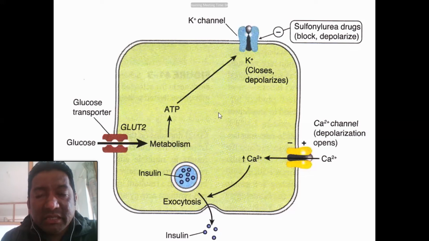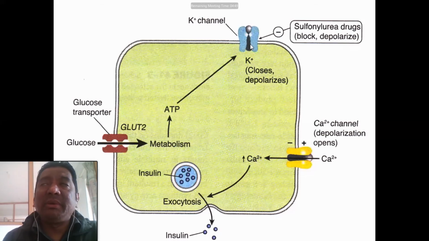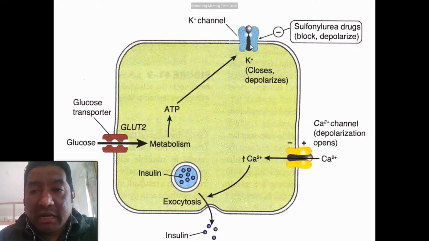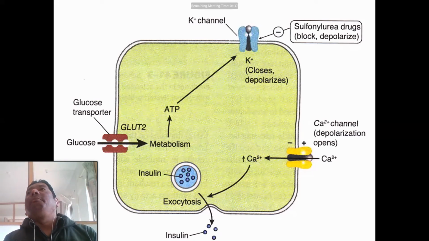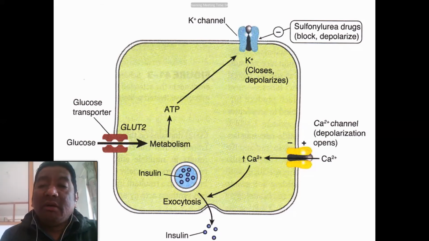This is the schematic diagram of the pancreatic beta cell, this is the cell membrane, and this is the potassium channel present over the cell membrane of the pancreatic beta cell.